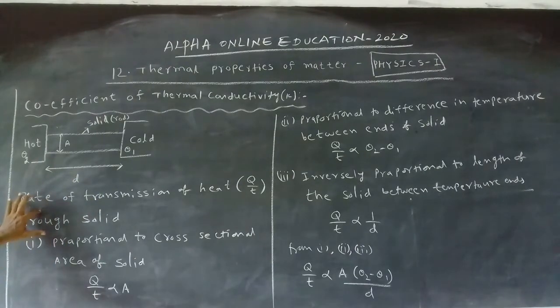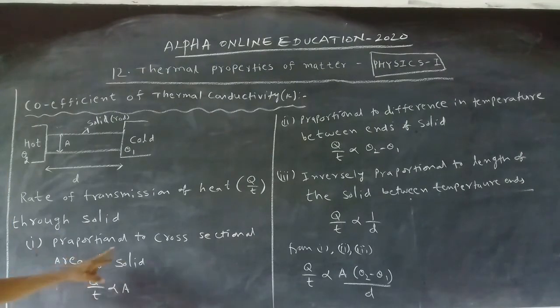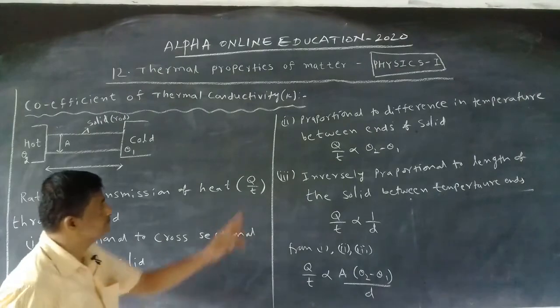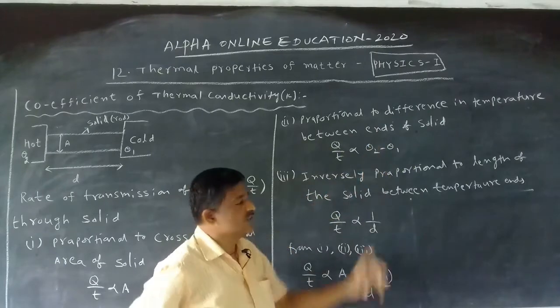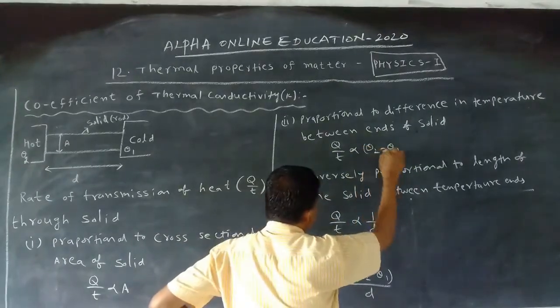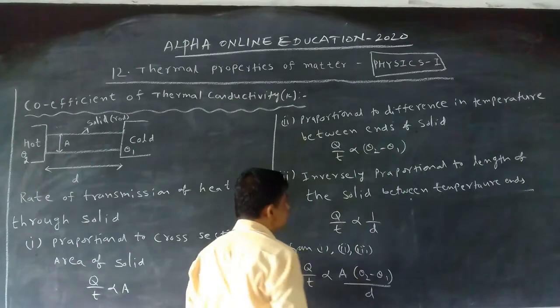Now, the rate of transmission of heat, Q by T, through the solid depends on 3 factors. Number 1, it is proportional to the cross-sectional area of the solid, so Q by T is proportional to A. Next, it is proportional to the difference in temperature between the ends of the rod, that is theta 2 minus theta 1.